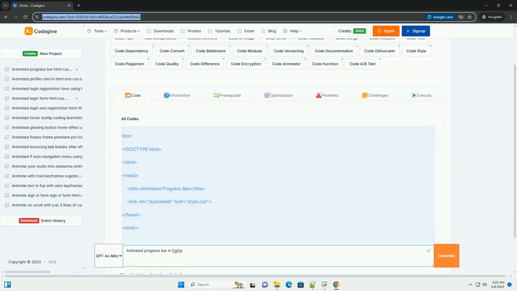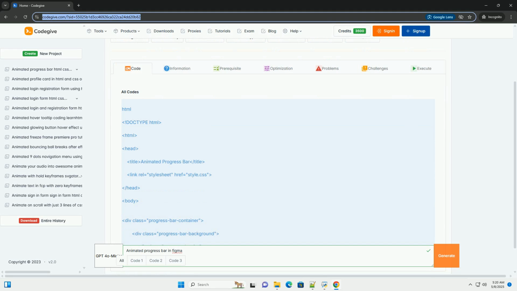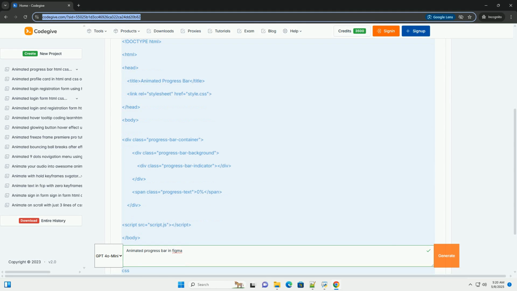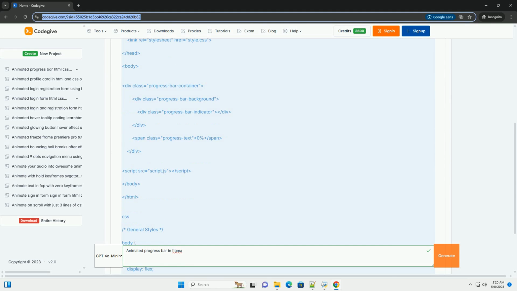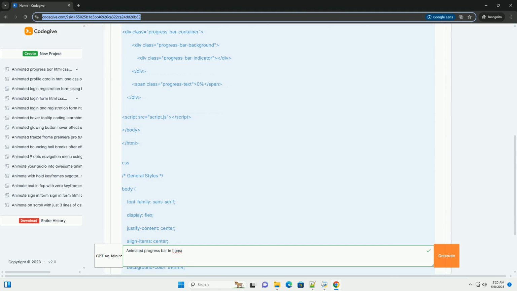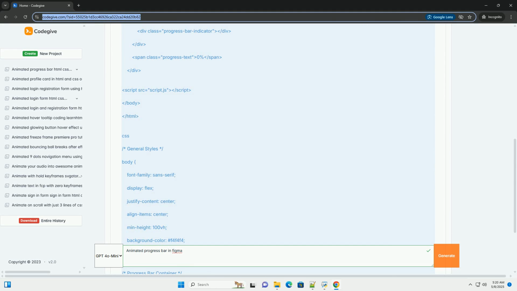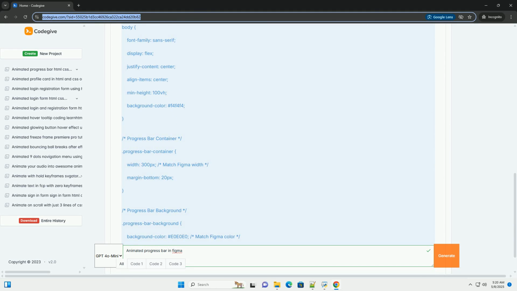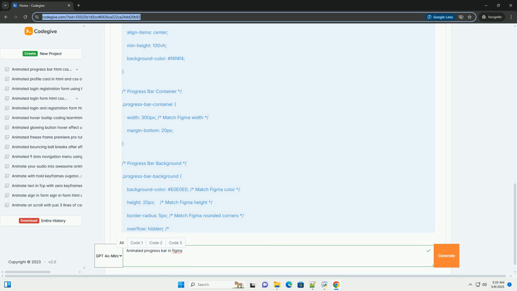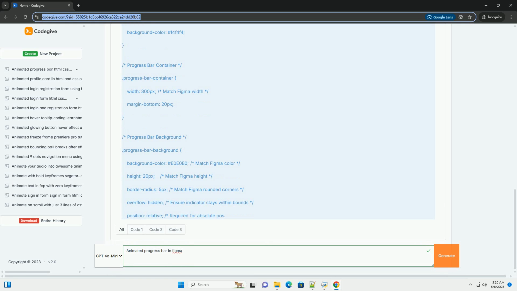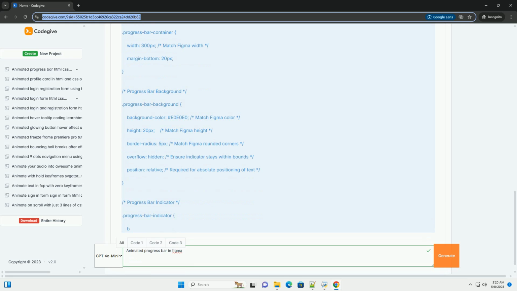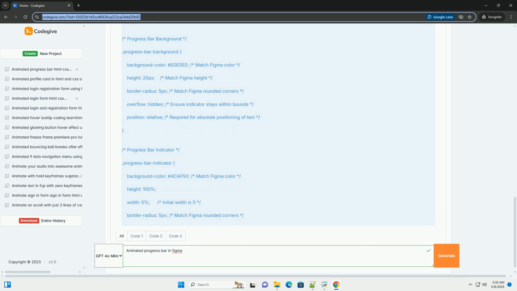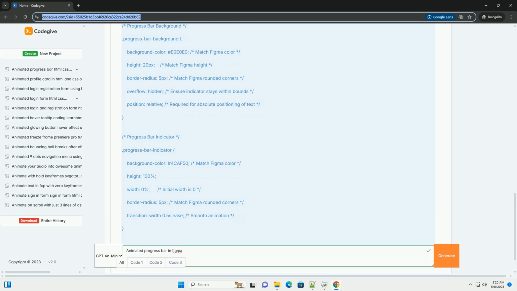Creating an animated progress bar in Figma, a detailed tutorial with code examples. This tutorial will guide you through creating a visually appealing and functional animated progress bar in Figma. We'll cover designing the bar, adding interactive elements, and finally, providing code examples, HTML, CSS, and JavaScript, to bring your design to life on a real website. Part 1. Designing the progress bar in Figma.